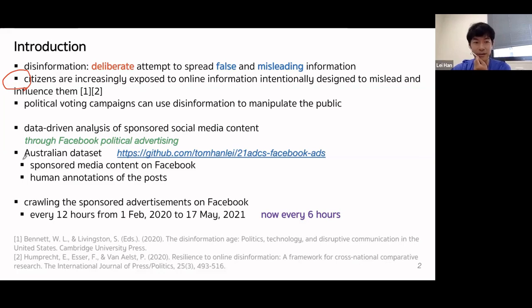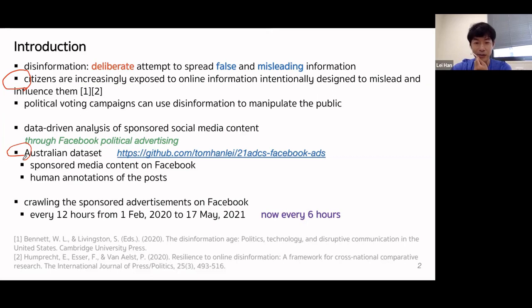It is here, to enable follow-up research. This link also appears in our paper. So we continuously crawl sponsored advertisement posts on Facebook every 12 hours from February 2020 to May 2021. This is the released data set, but we don't stop. We continue doing this until now.